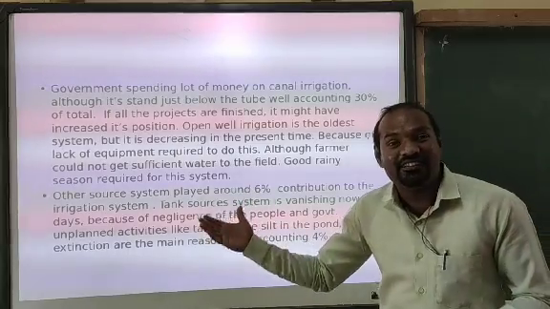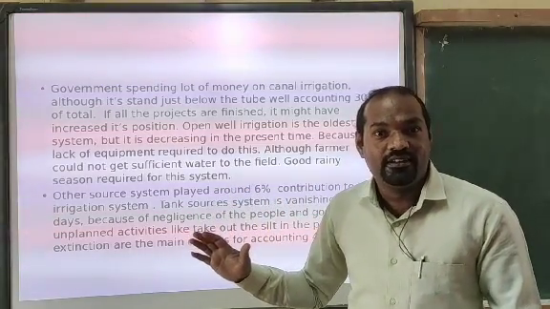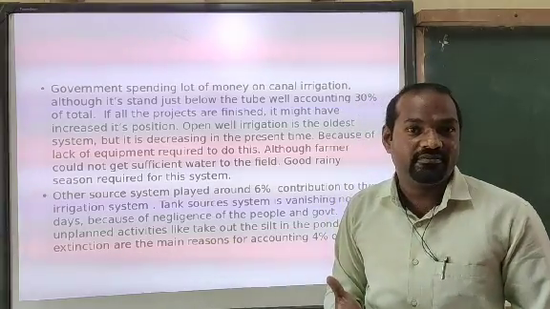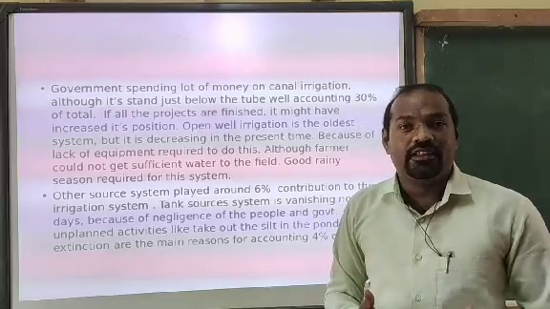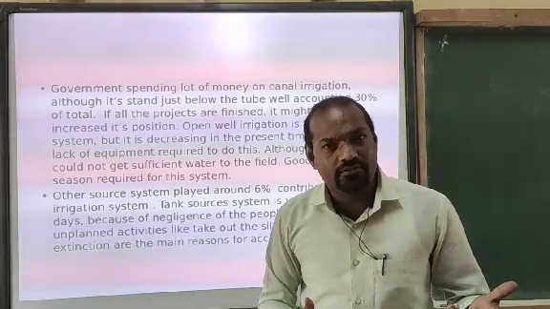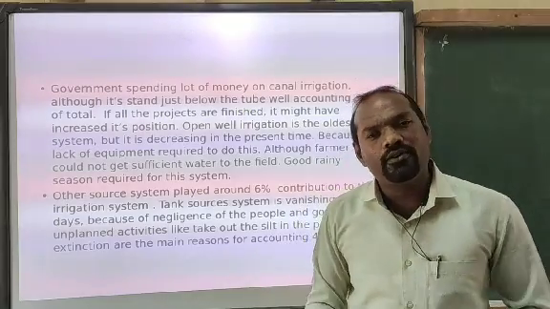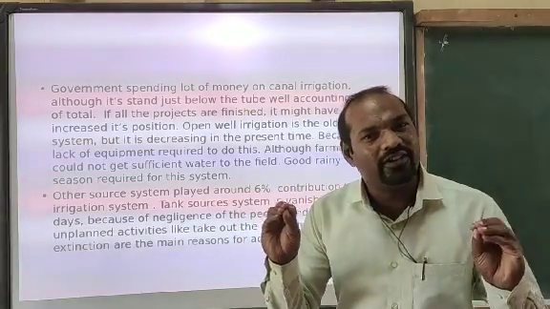And land extension, my dear students, this is a big mafia nowadays. You have heard the term real estate. When I was a child, my father told me there were so many lakes in Bangalore 25 or 30 years ago. But now we can count the ponds of Bangalore on our fingers.